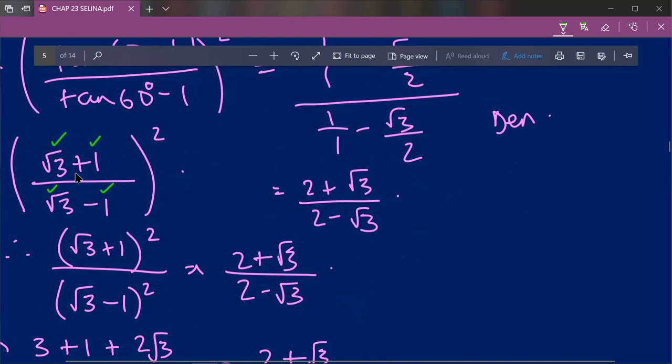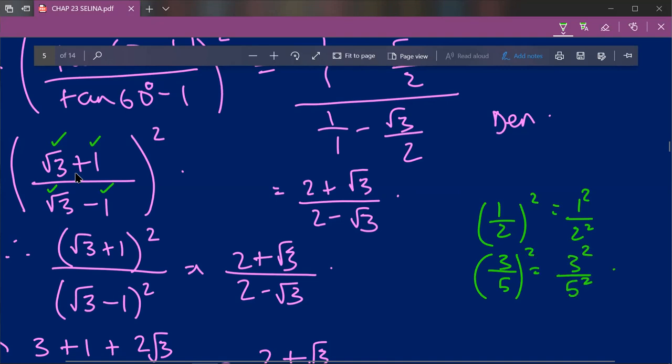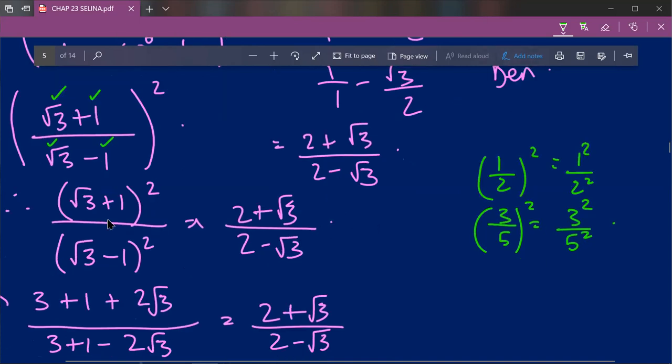As I've said before, I'll tell you an example. 1 upon 2 whole square can be written as 1 square upon 2 square. Similarly, 3 upon 5 whole square can be written as 3 square upon 5 square. Therefore, root 3 plus 1 upon root 3 minus 1 whole square can be written as root 3 plus 1 whole square upon root 3 minus 1 whole square.